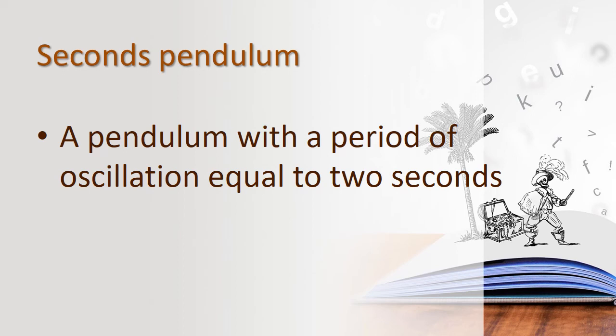Time period is the reciprocal of frequency. Is it reciprocal of frequency? So time period equals 1 by frequency. Okay, so T equals 1 by F. And then at the last we have learnt about seconds pendulum. What does seconds pendulum mean? In 2 seconds you are calculating the period of oscillation. That is called seconds pendulum.